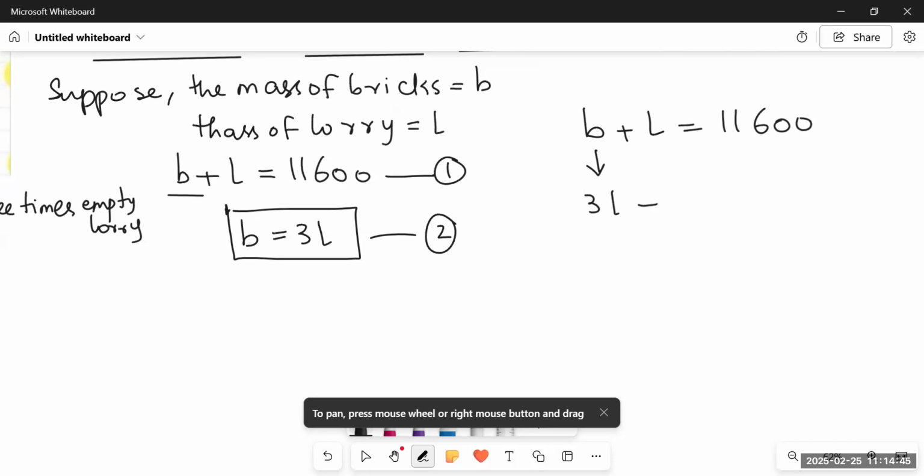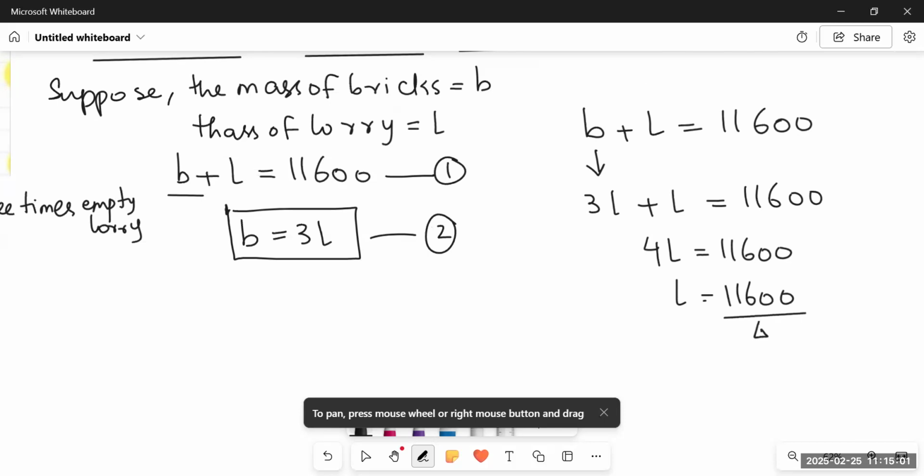So it becomes 3L plus L. And since these two variables become similar, like terms, we can add them. I'll get 4L is equal to 11,600. Now I'll solve this. I will get the answer as 11,600 upon 4, which is equal to 2,900. 4 2s are 8, 3 remainder, 36, 4 9s are 36, and 0, 0. It means the mass of the lorry, L, where L expresses the mass of the lorry, is equal to 2,900 kilograms.